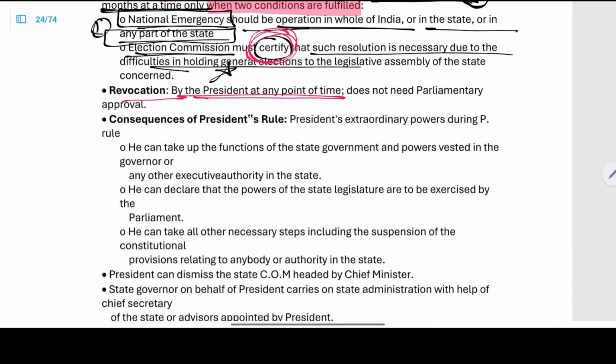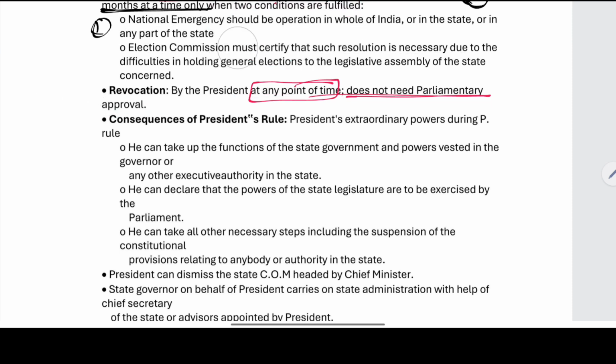Revocation is by the President at any point of time, and does not need parliamentary approval. It can be removed any time and it does not require any parliamentary approval.